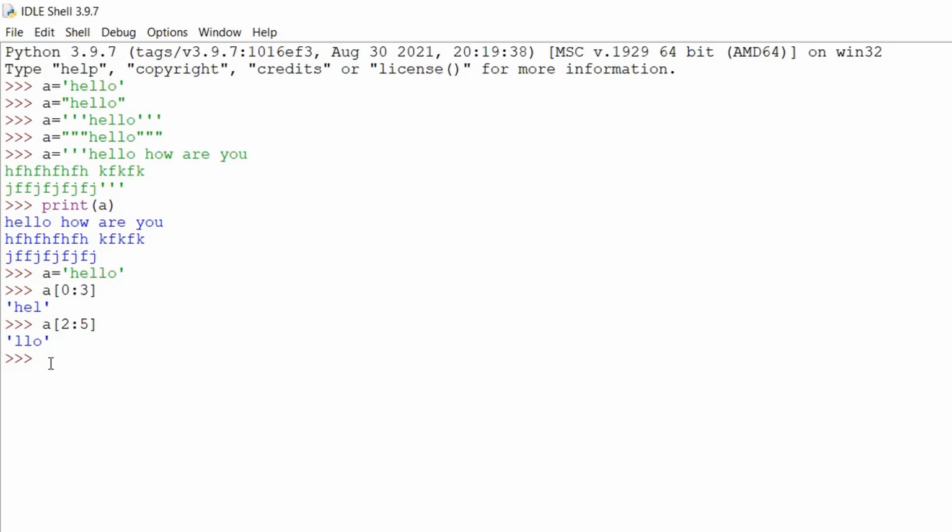So that's how slicing is done. Here the first value is missing, so the first value becomes 0 and the second value here is 3. So 3 minus 1 is 2. So we go from 0, 1, 2.